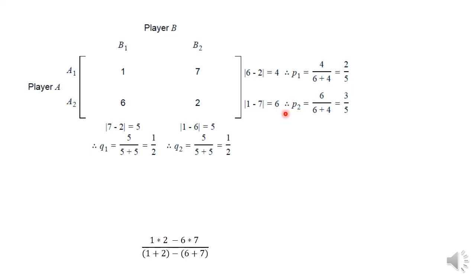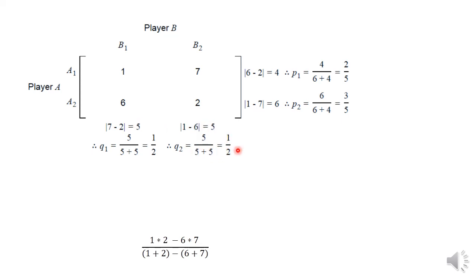Similarly, P2 is 6 divided by 6 plus 4, which is 3 by 5. Here Q1, the probability of B1, is 5 divided by 5 plus 5, that is 1 by 2. Similarly, Q2 is 5 divided by 5 plus 5, which is 1 by 2.